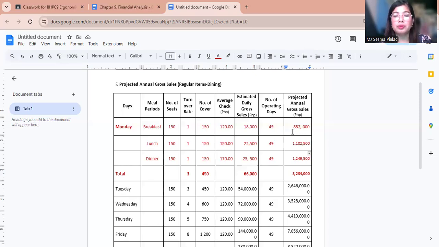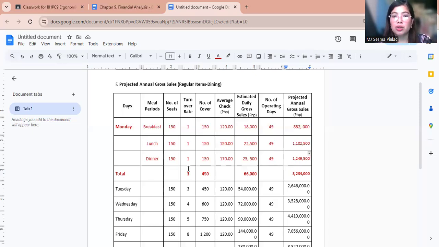Okay, so lunch and dinner have the same procedure, but as you can see here, the average check varies because, as I've said, there are different menus for each meal period. So we need to be specific on the average check per meal period, so that you are able to know the differences between the meal periods in terms of the customers' capacity to buy. In this case, for lunch it's 150. For dinner, it's 170.